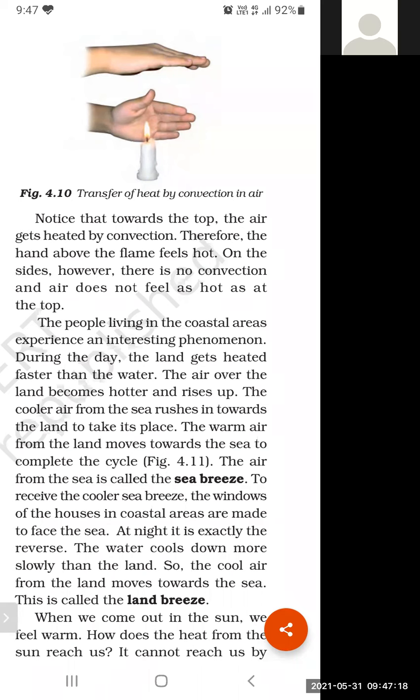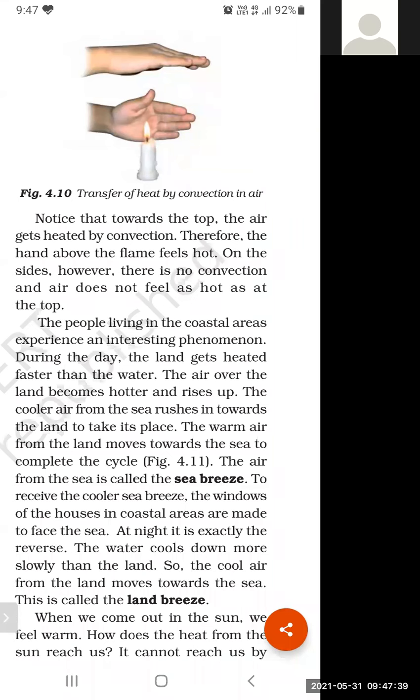The people living in the coastal area experience an interesting phenomenon. And what is that phenomenon? That phenomenon is based on convection. So you have to remember the method convection. During the day, what happens? The land gets heated faster than the water.